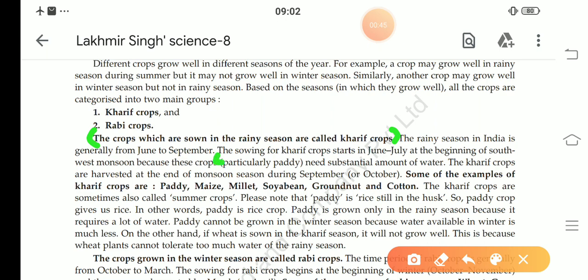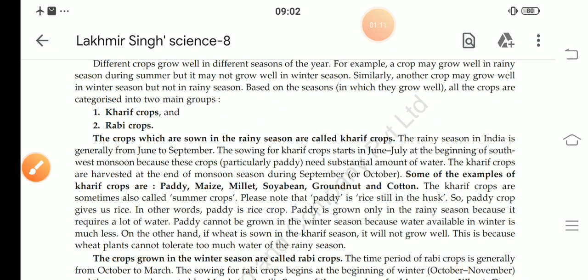The sowing of kharif crops starts in June, July at the beginning of the southwestern monsoon, because the crops need a substantial amount of water. The kharif crops are harvested at the end of the monsoon season during September or October. Examples of kharif crops are paddy, maize, millet, soybean, groundnut and cotton. This is the answer of question number 66, A part.